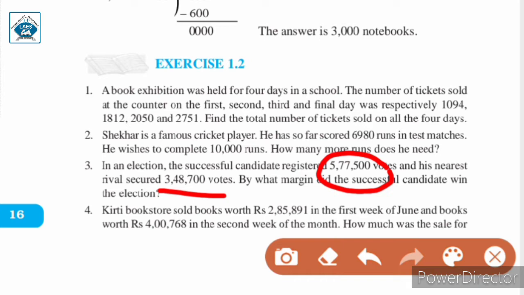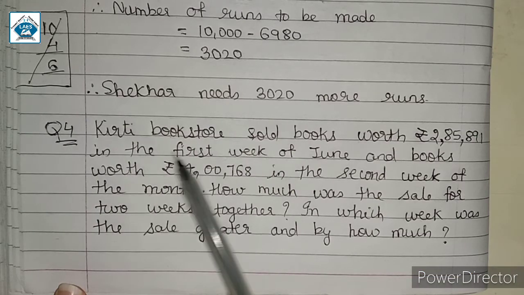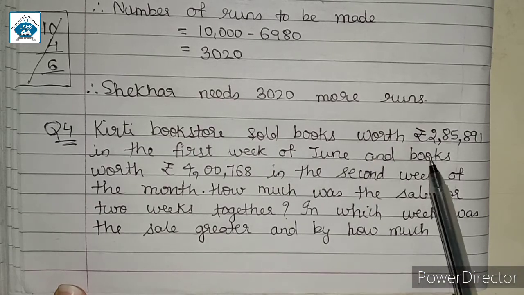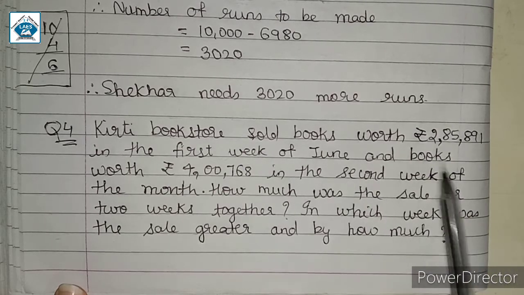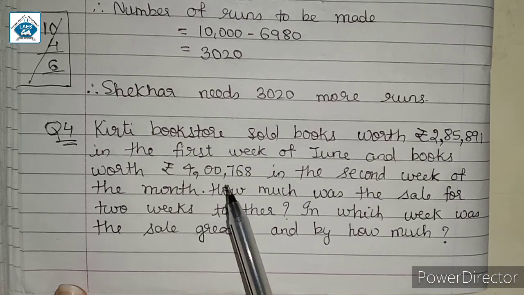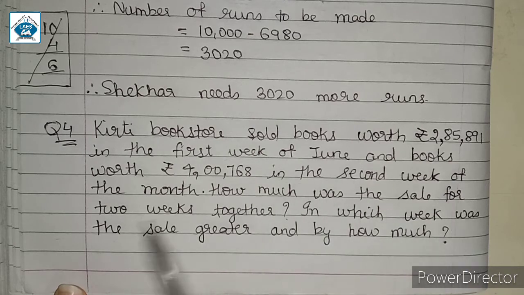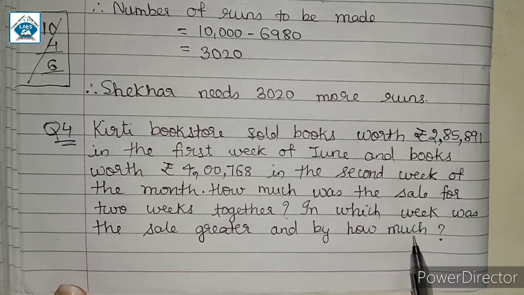Now that I have explained this question to you in detail, you try this question on your own. Question number 4. Kirti Bookstore sold books worth rupees 2,85,891 in the first week of June and books worth rupees 4,768 in the second week of the month. How much was the sale for 2 weeks together? In which week was the sale greater and by how much?